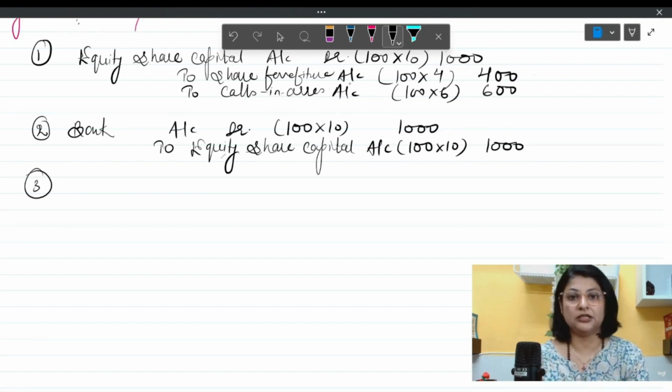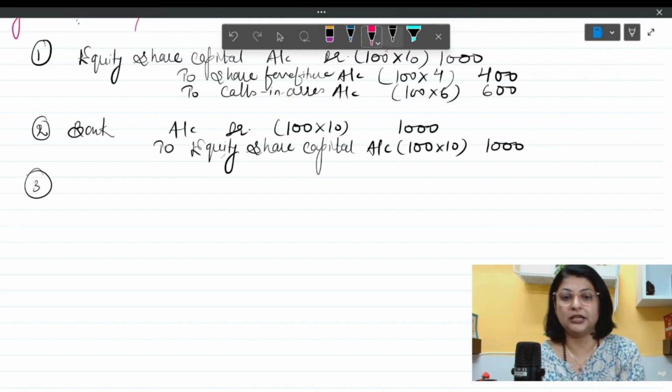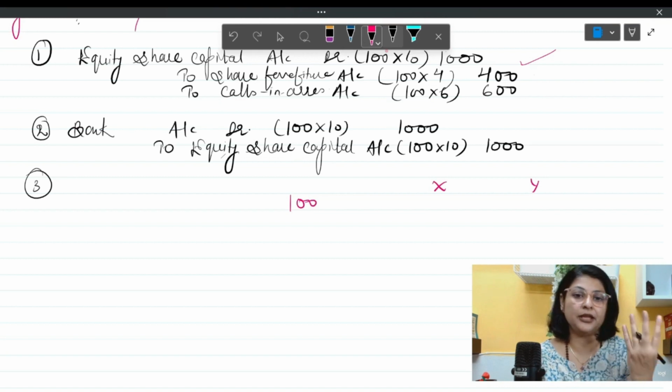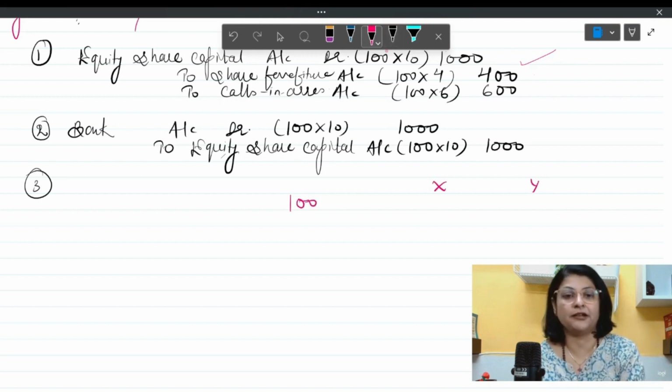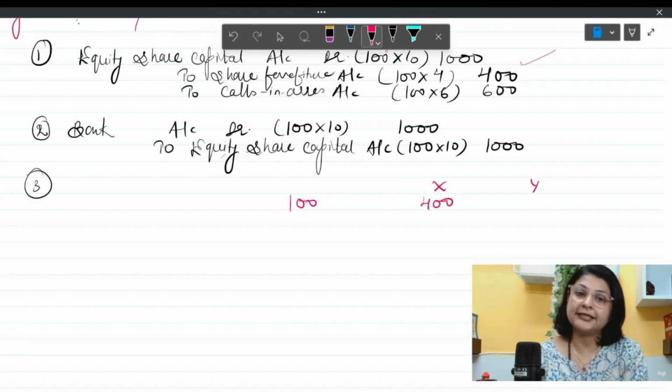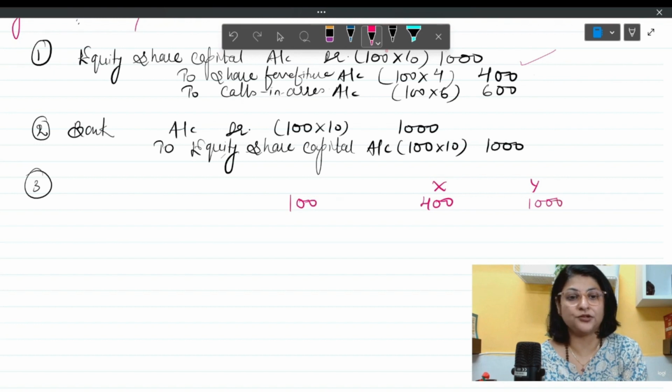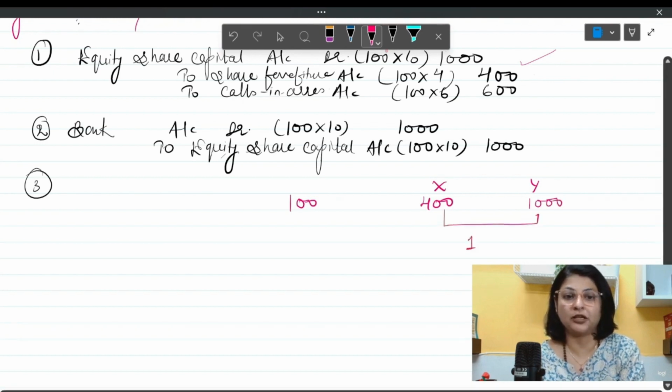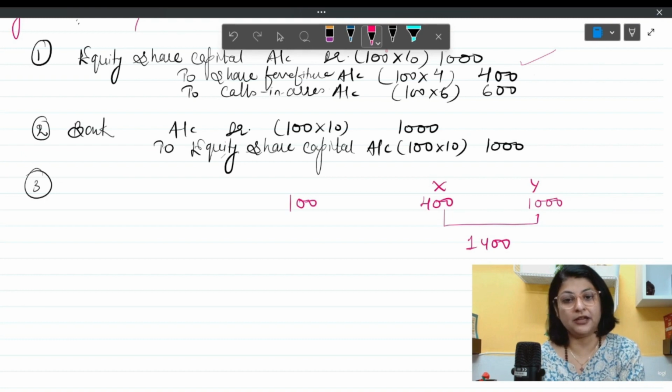If the shareholders have not paid the amount, the shares are forfeited, which we had understood in the issue of shares, forfeiture of shares. The journal entry is done like this. The company has issued these 100 shares twice, actually, once to X and then to Y, the same number of shares. First time the company received 400 rupees from the shareholder, and second time the company received all 1000 rupees. So altogether the company has received 1400 rupees on 100 shares, whereas the company had to receive only 1000 rupees.